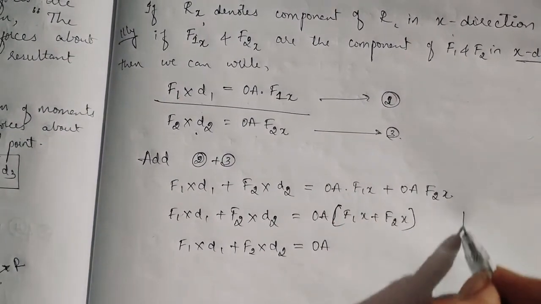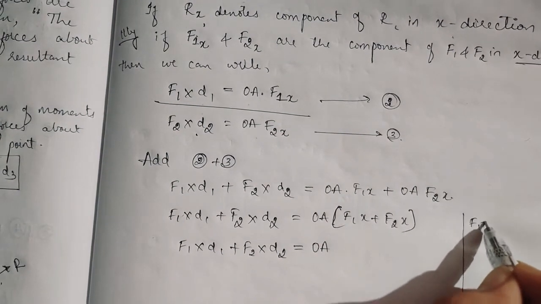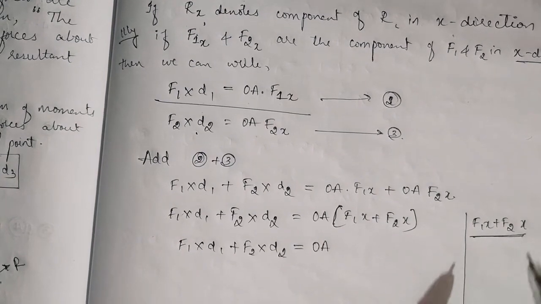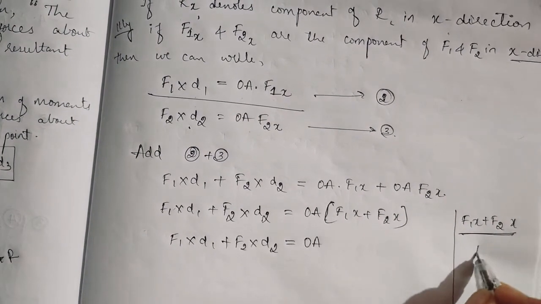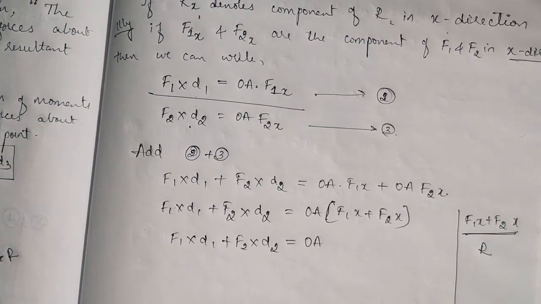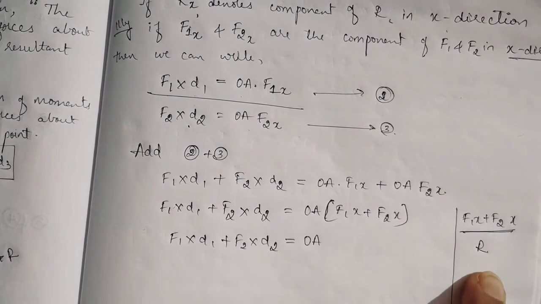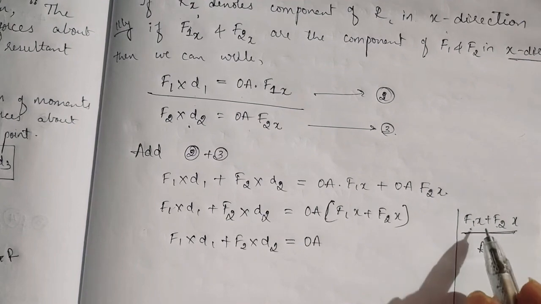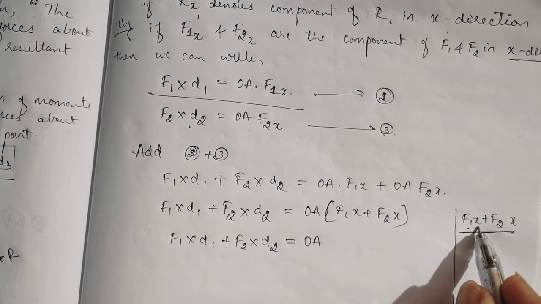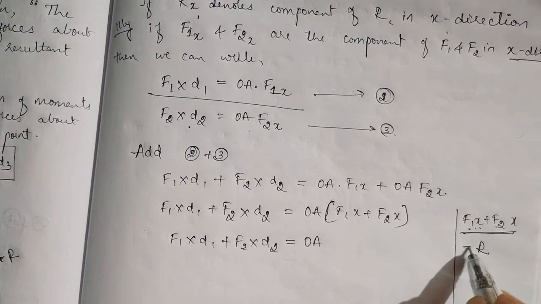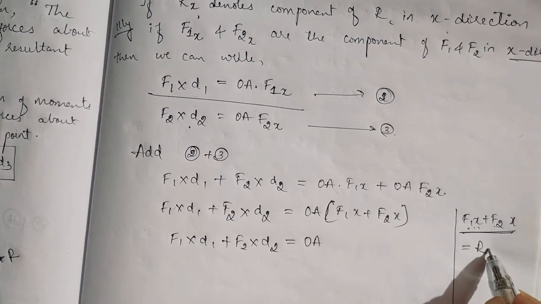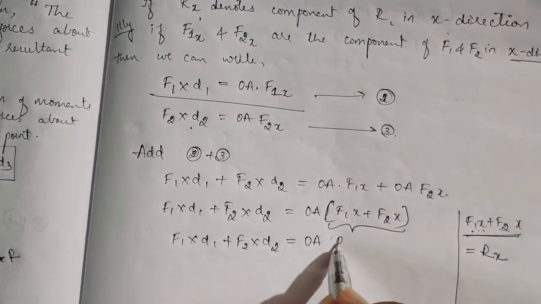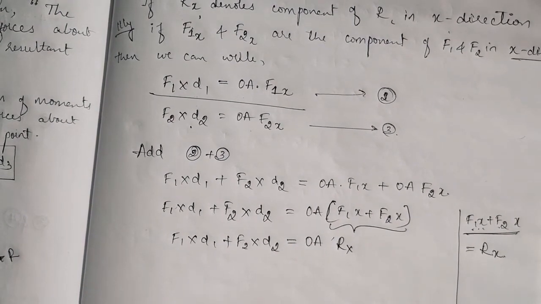So what is this? F1x plus F2x. What will it give? The sum of the forces, what will it give? The resultant, right? R is the resultant of the F1 and F2 forces. So the component of F1x plus the component of F2x is equal to Rx. So I'll take this as Rx, correct?